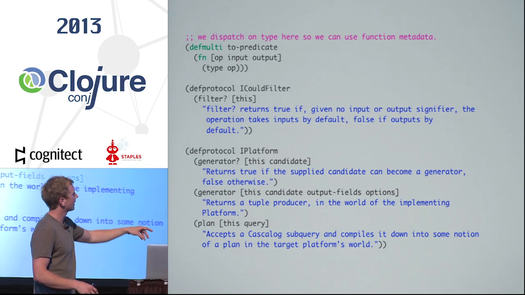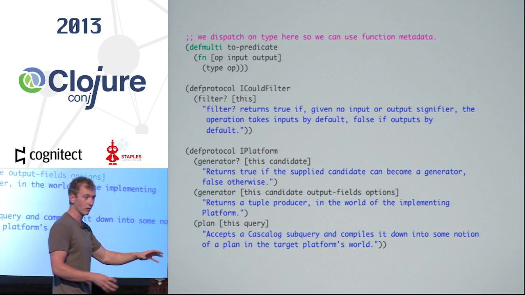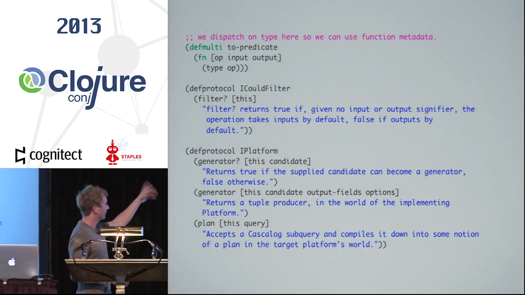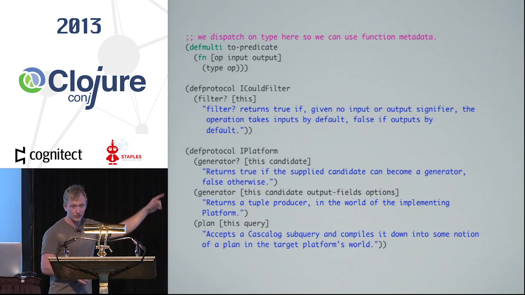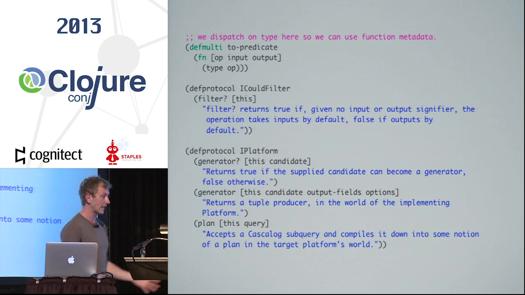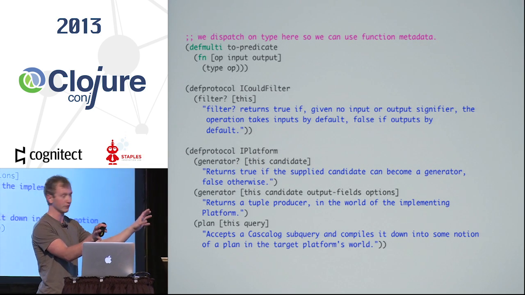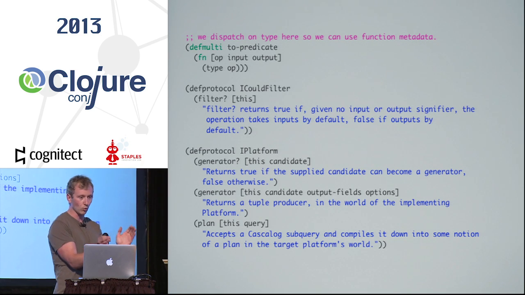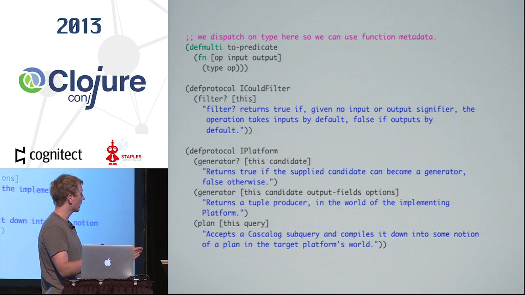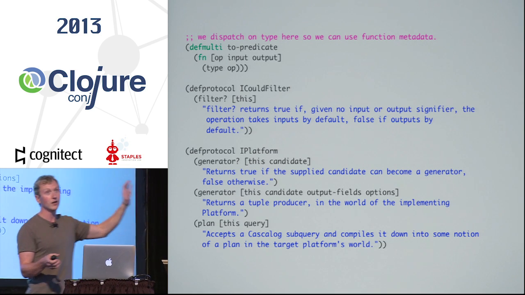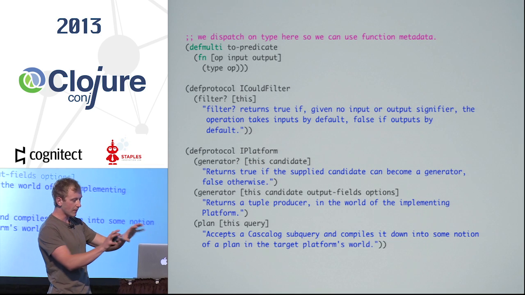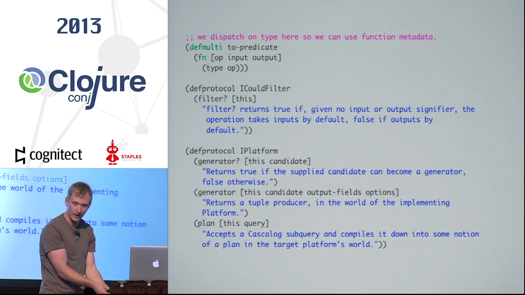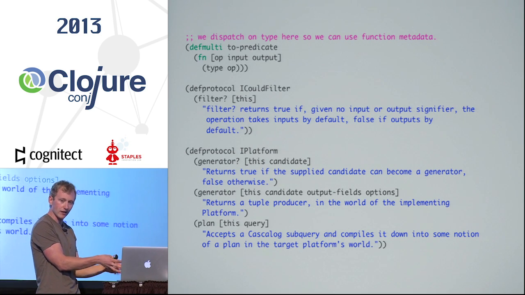But anyway, all you have to do to implement a new platform, to implement the in-memory or the ClojureScript or anything like this, is that you need to be able to tell the planner, is something a generator in the world of this platform? Can it produce data? In which case it'll be assigned to one of those generator nodes. Can it filter, which is just a way of resolving, if you only have one set of fields, is it input or output? No problem. And then you also need to be able to convert some operation, one of those first things within the predicates, into a node in the logical graph. Because nothing happens with it, it's just bucketed there.